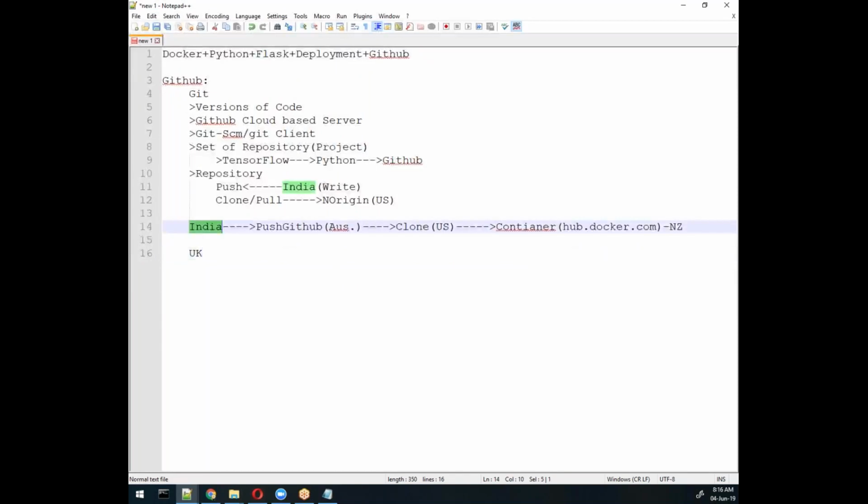So I will push this code. Maybe another person also pushes, he's in Italy or somewhere else, and that code will be stored in the repository, and then cloned. After cloning, I'll put all this into the server, and after that, anybody can access it directly through a URL. So that is what we are trying to do.